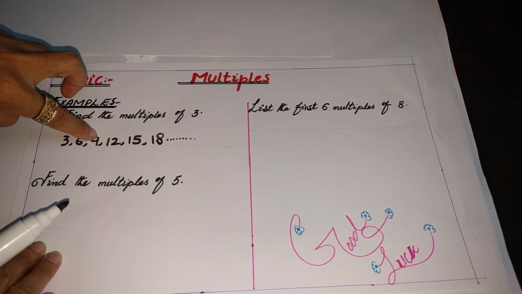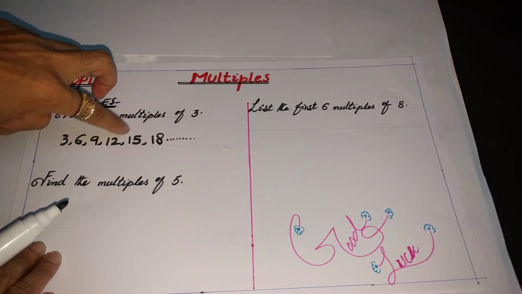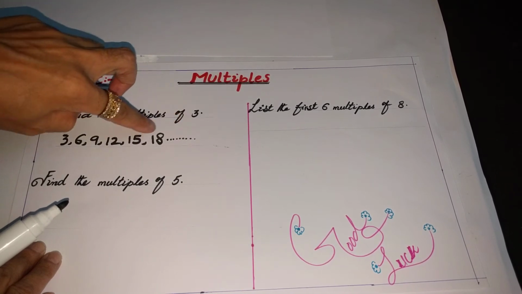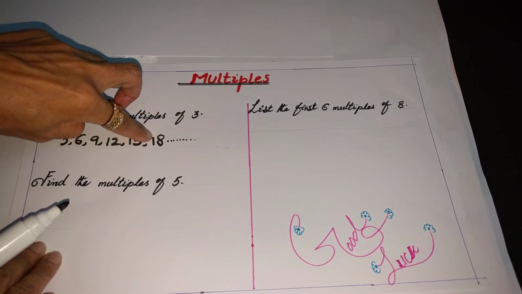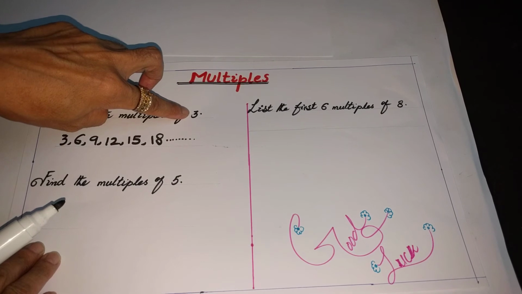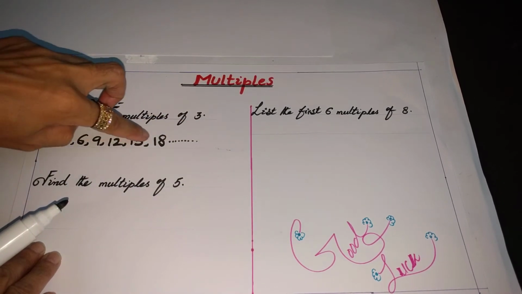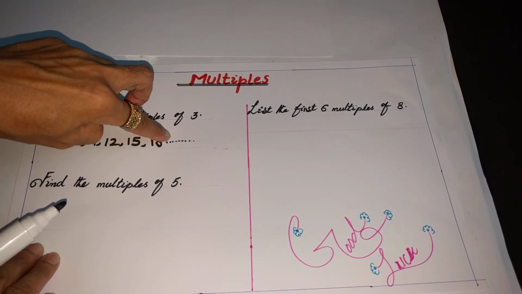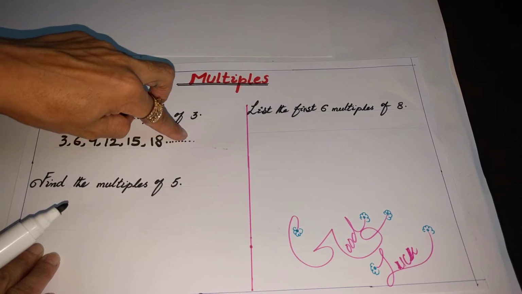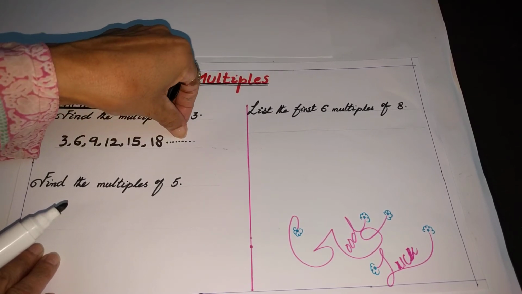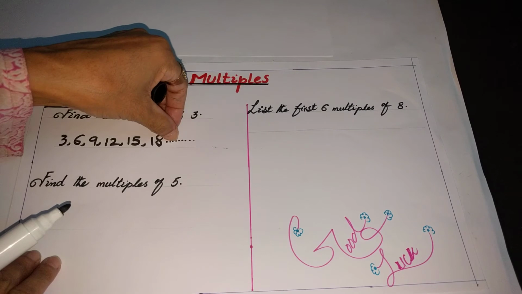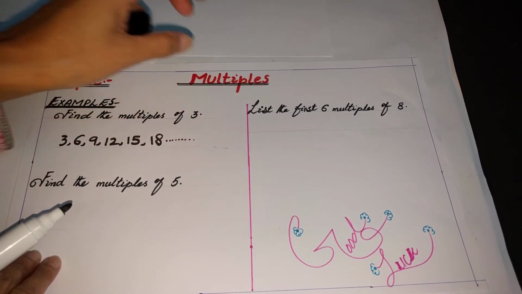3 threes are 9. 3 fours are 12. 3 fives are 15. 3 sixes are 18. These are exactly divisible by 3 without leaving any remainder. That's why these all are called multiples of 3. There are unlimited multiples, that's why the continuation is over here. You can find more multiples of 3.